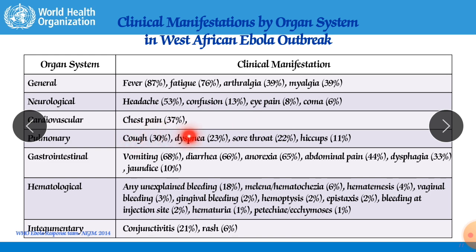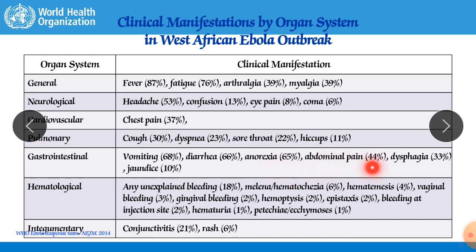Cardiovascular, chest pain in 37%. Pulmonary, cough in 30%. Dyspnea means there is difficulty in breathing, lots of problems in breathing, it occurs in 23%. Sore throat means you are having pain in the throat, it is 22%. Hiccup 11%. Gastrointestinal, vomiting 68%, it is the worst thing, continuous vomiting occurs. Diarrhea also 66%. These are the two dangerous things, due to which the person will completely collapse. And anorexia, also 65%, you won't like to eat or drink anything.